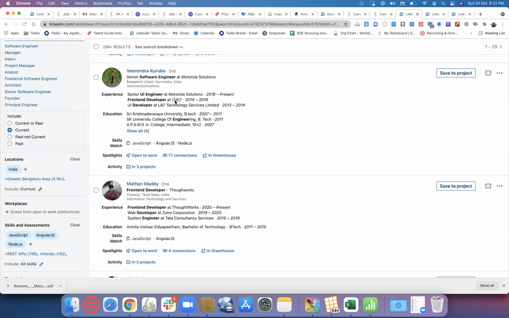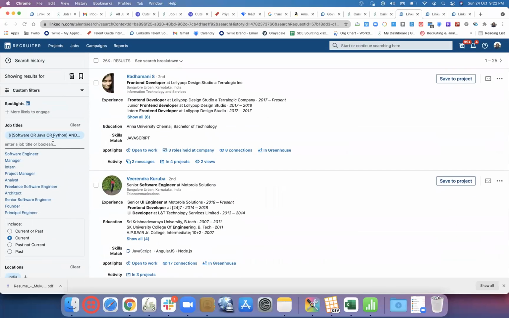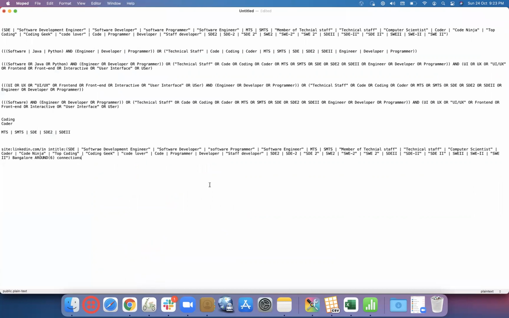And this is more focused, with all those SDE related, software development engineers in title, in a combination of front-end developer. Does that make sense? So this is just one example. Similarly, there are a number of examples, in fact.